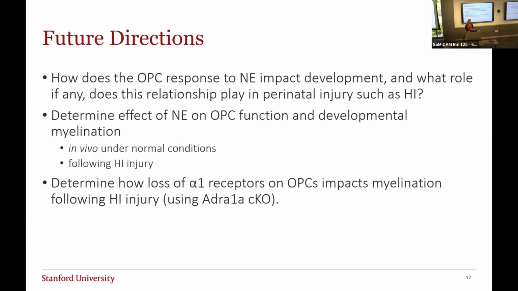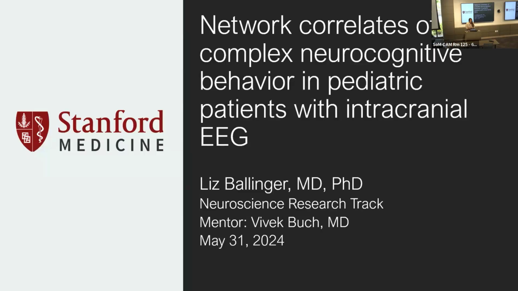Hi, I'm Liz, and today I'm going to be talking about a project that I've been working on getting off the ground with the help of Dr. Vivek Buch and the members of his lab. And I'm talking to you today about network correlates of complex neurocognitive behavior in pediatric patients with intracortical EEG.